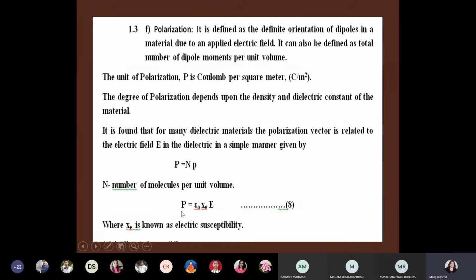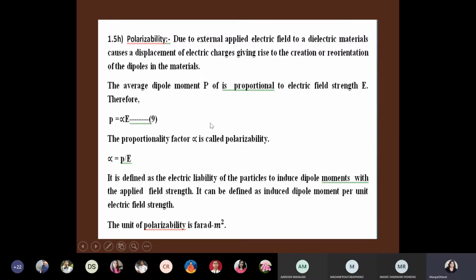And also P is equal to epsilon 0 xi E. This is xi; I could not write down that symbol correctly. So P is equal to epsilon 0 xi E, where xi is the susceptibility. This xi is known as electric susceptibility. So I think you have seen what is meant by susceptibility.